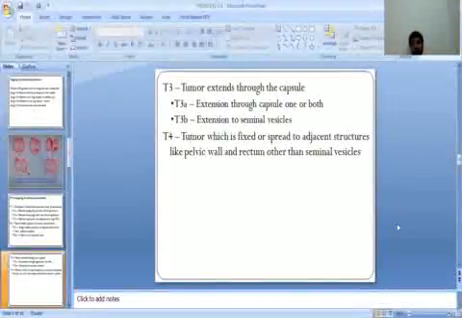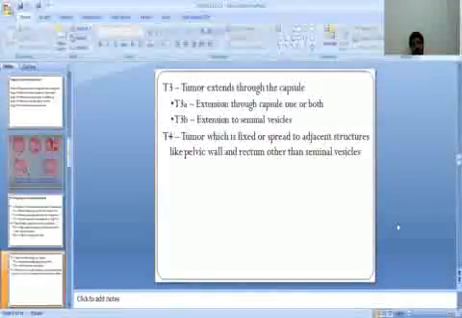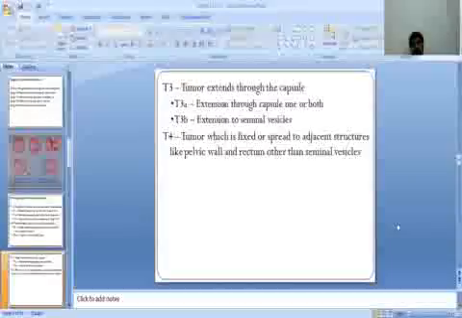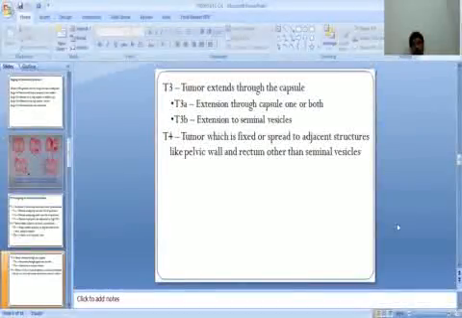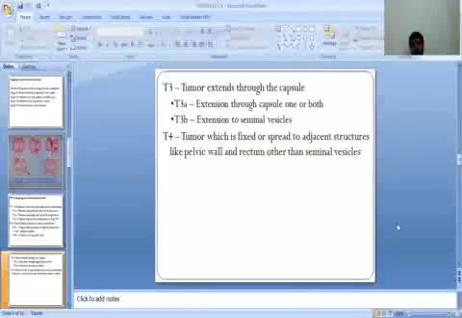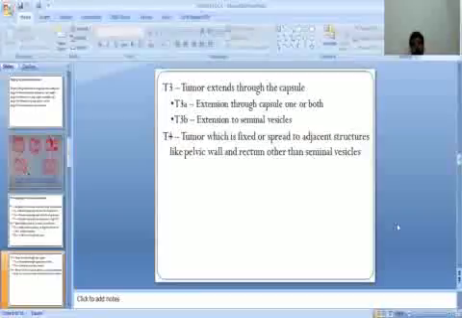T3a: extension beyond the capsule, one or both sides. T3b: extension to the seminal vesicle. T4: tumor which is fixed or spread to adjacent structures like the pelvic wall and rectum, other than the seminal vesicles.